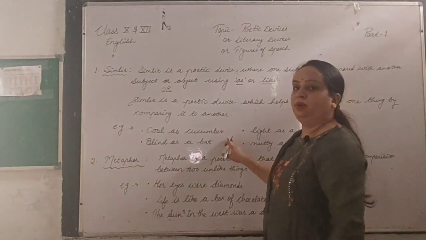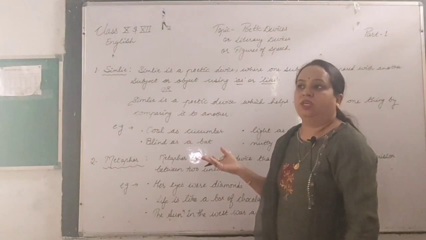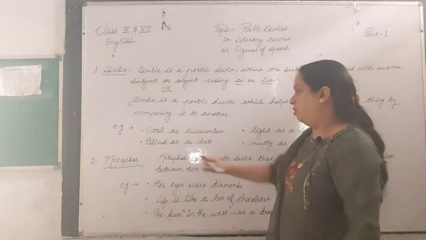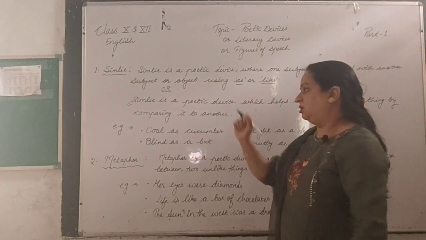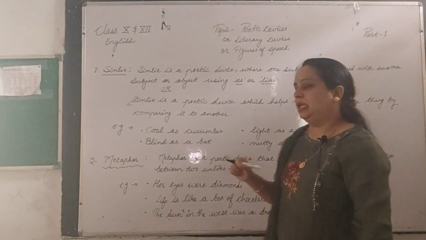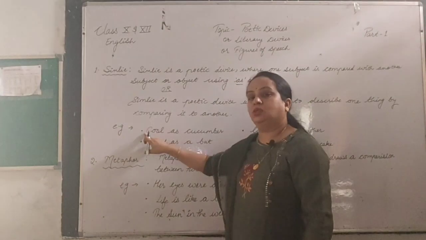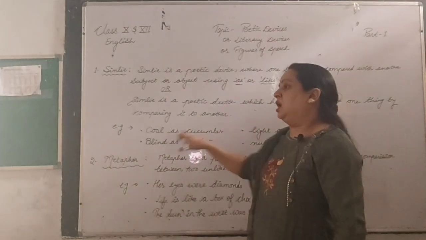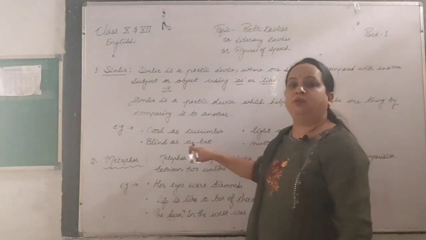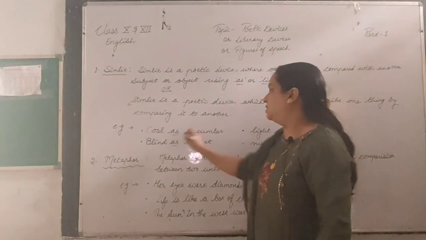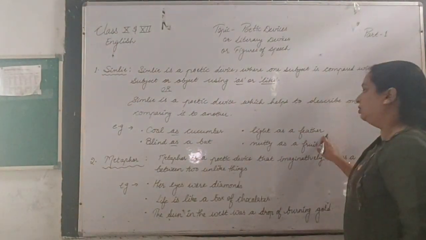Cool as a cucumber, right? We can say this about the nature of someone, like she's as cool as a cucumber. Blind as a bat, the boy was blind as a bat. So what we are comparing here: she we have compared with a cucumber, and the boy we have compared with the bat. Next, light as a feather.